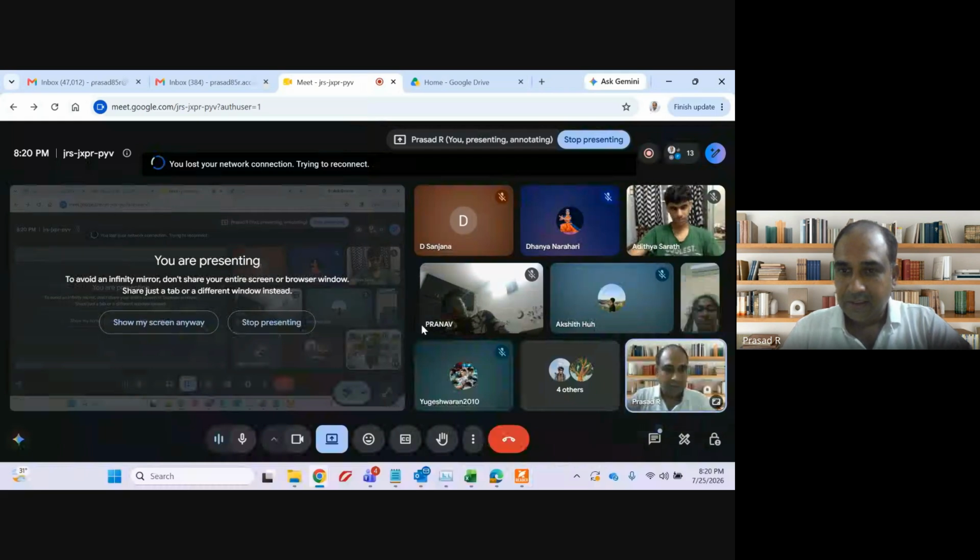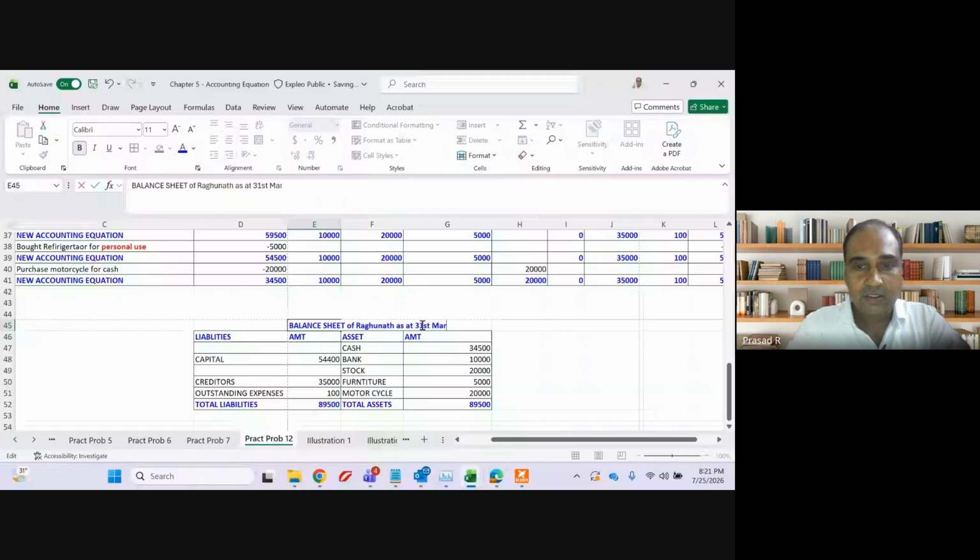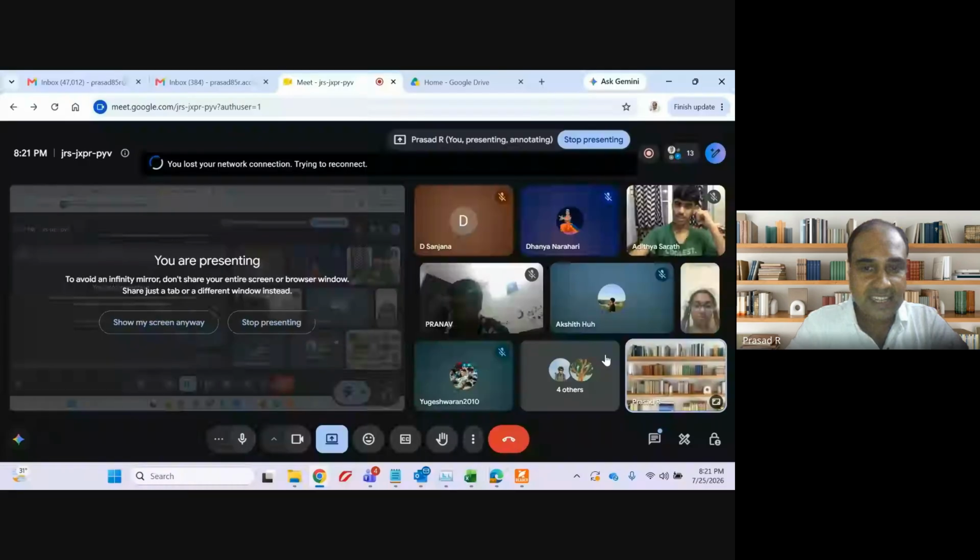So balance sheet of Raghunath as at dash dash dash dash. If it was given as 31st March 2026, I would have put as at 31st March 2026. Since the date is not given, I am putting XXXX. Clear? Any doubt?